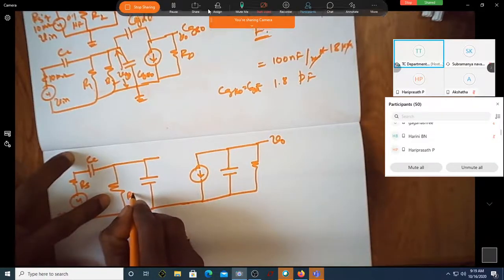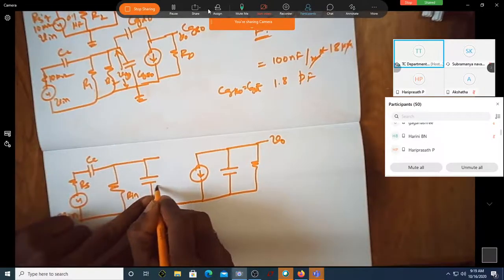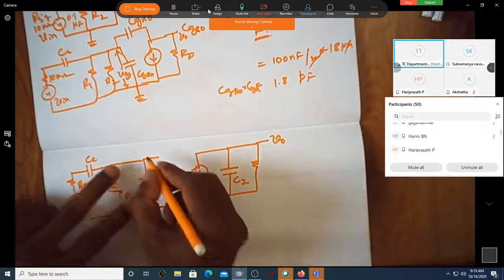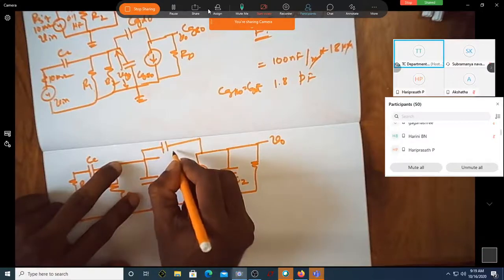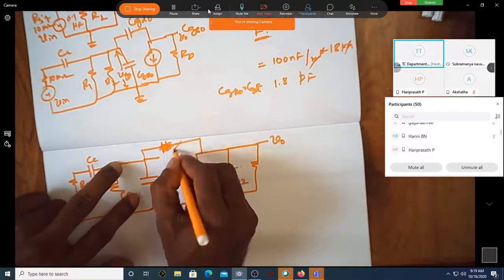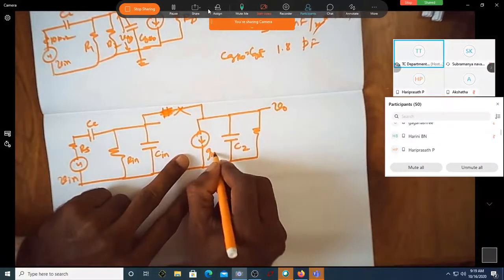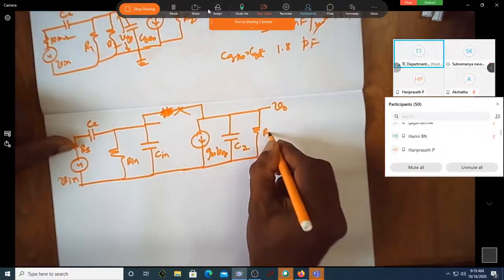I think in first semester most of you are banking on the notes. Am I correct? Yes, sir. Here even notes are there, but the questions are not the same as in the notes. This is not there. This is gm into vgs. This is again RD.